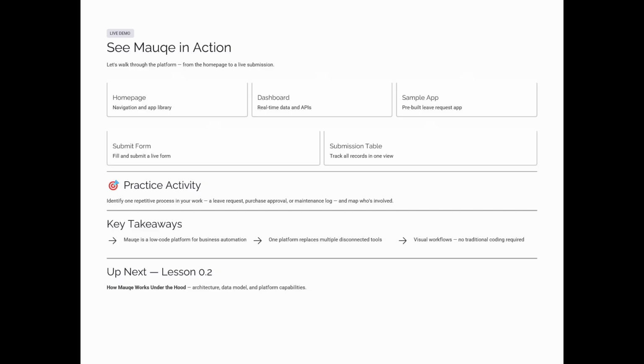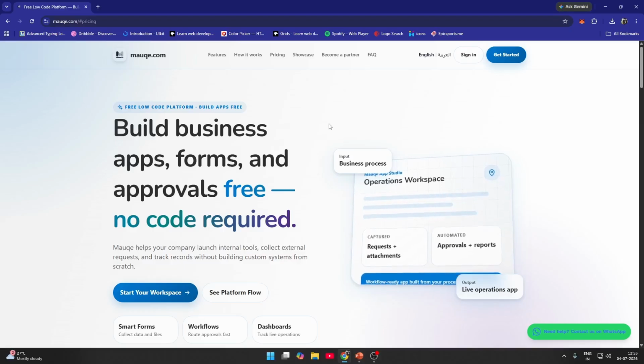Now, in this slide, I want you to see the live demo of what Mauqe can do. I'll show you the home page of Mauqe, the dashboard, the sample app we'll create from scratch, and the submit form and the submission table, what the user has already submitted. So this is the Mauqe website, the landing page.